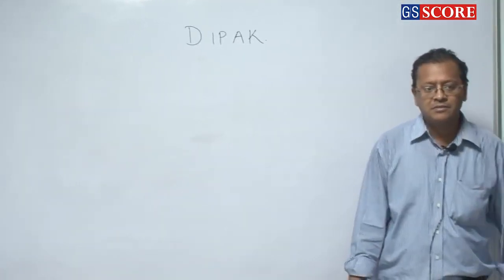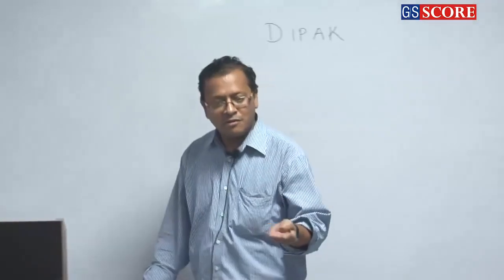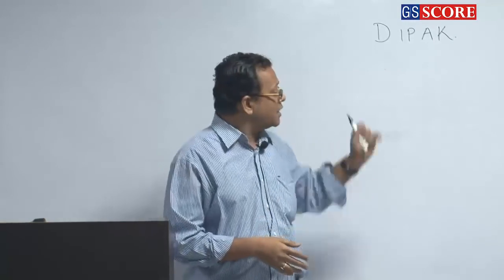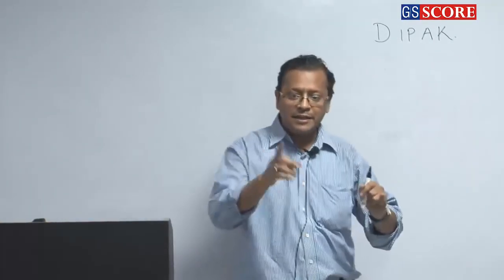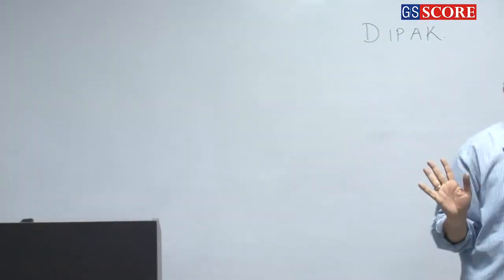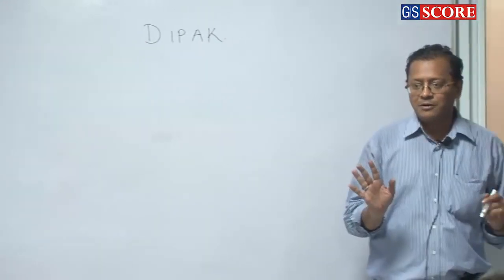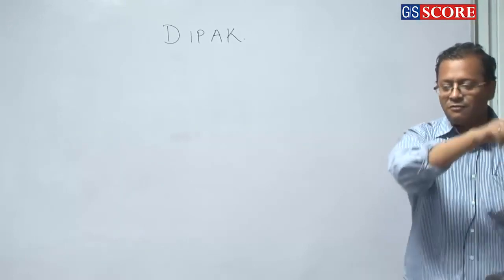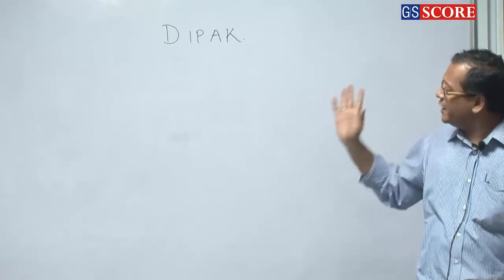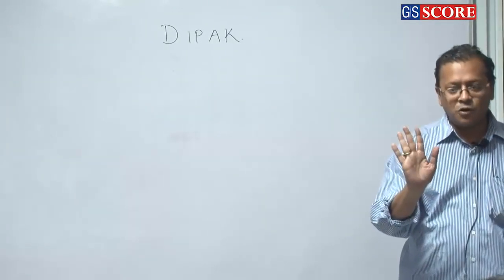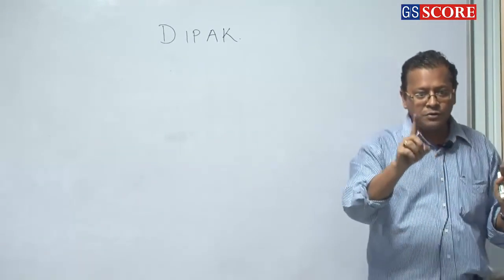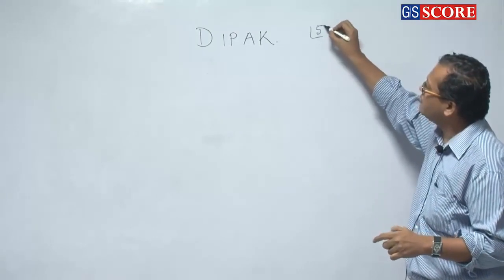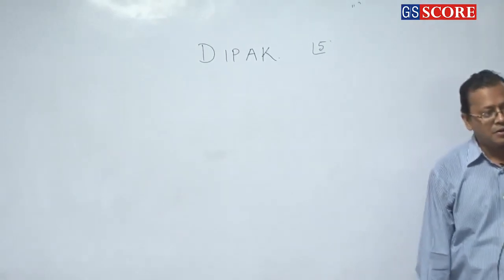It is the same as saying that there are 5 students whose names are D-I-P-A-K and they have to be seated on 5 seats. Clear or not? If D comes first, he has got 5 options. If I comes next, or anybody comes next, he has got 4 options. So 5 into 4 into 3 into 2 into 1 is equal to how much? Factorial 5.